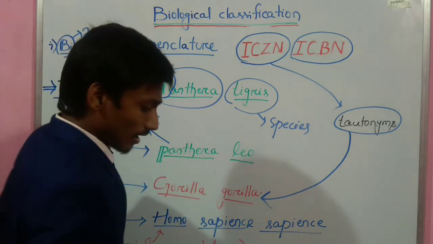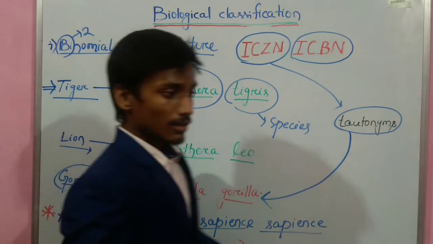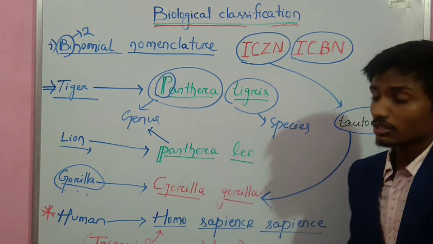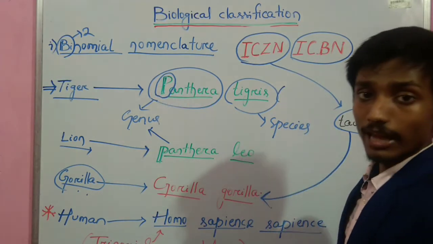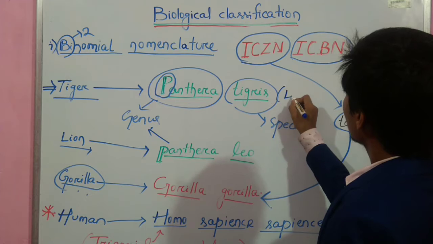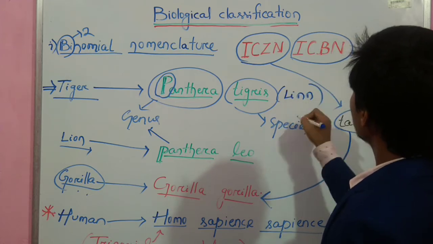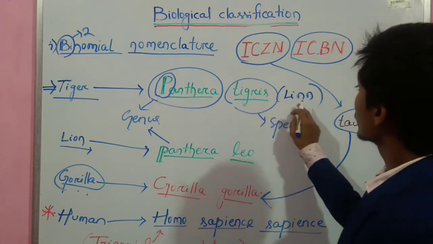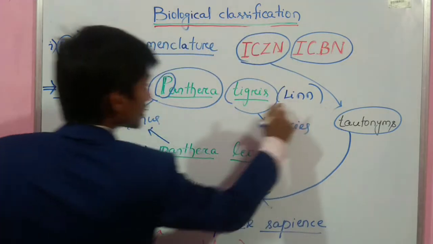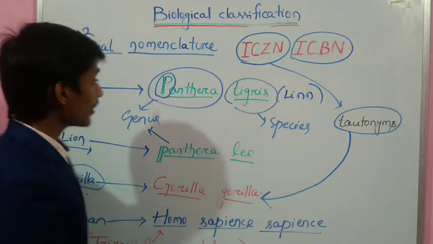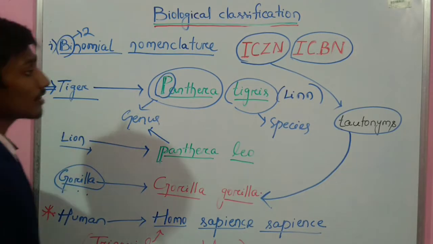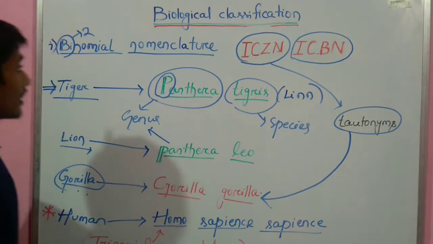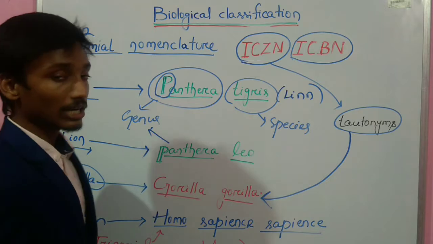Another thing, in certain cases, the name of the scientist is written as suffix. For example, in case of tiger, here you can write Linn. in bracket. This is for the scientist Carolus Linnaeus who gave this scientific name. This is all about binomial nomenclature.